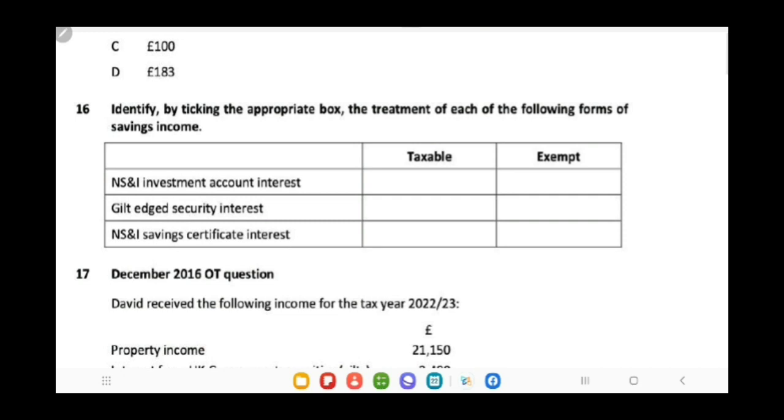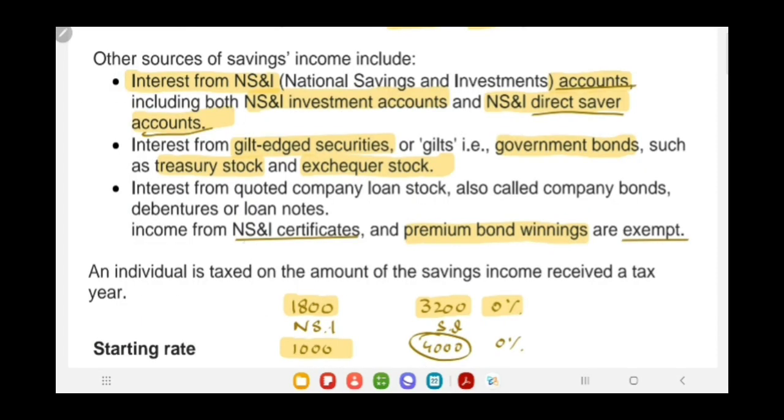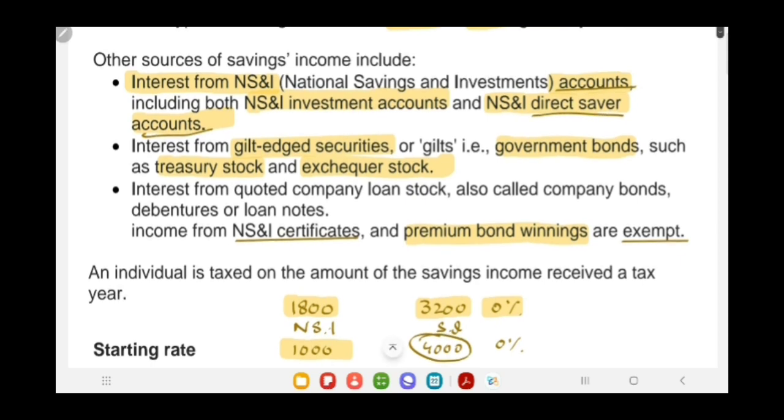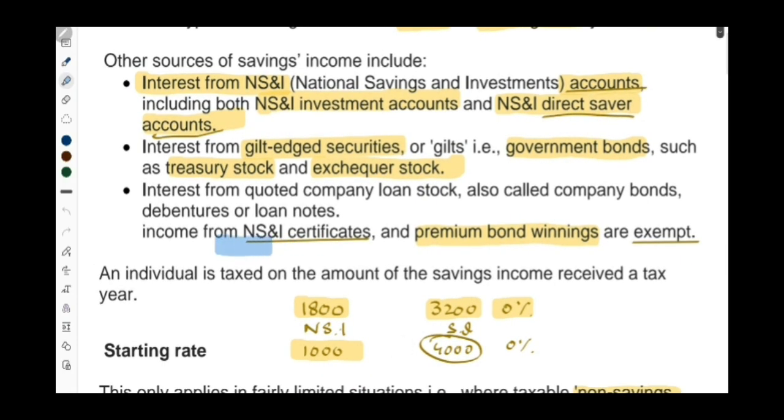Next, identify by ticking the appropriate box the treatment of each of the following forms of saving income. So first is NS&I investment account interest. This is taxable. Gilt edge security interest, taxable, and NS&I savings certificate interest, that is exempt income. So this is the main point to remember, that income from NS&I certificate is exempt.